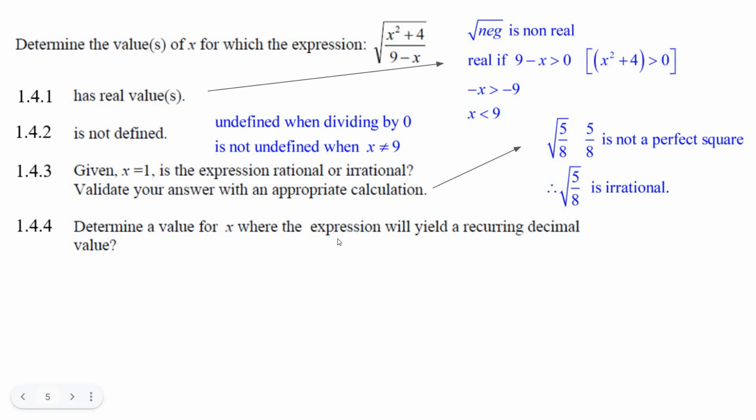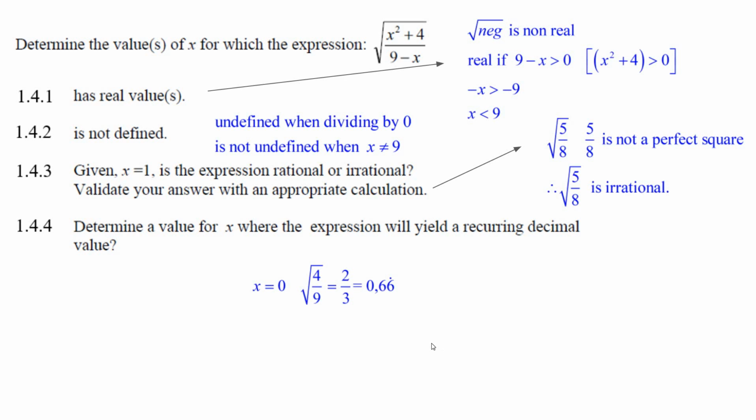Now, determine a value of x where the expression will give a recurring decimal. That's a fancy way of saying rational. Well, just take a look at it here. Isn't the square root of 4 rational? It's 2, yeah. So put in 0. Oh, that'll make that the square root of 9. So if we put in 0, we get the square root of 4 over 9, which is 2 over 3. 2 over 3 times 2 over 3 is 4 over 9. And that is a nice recurring decimal.